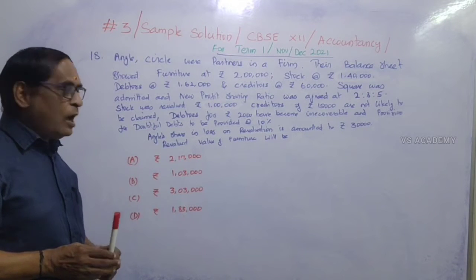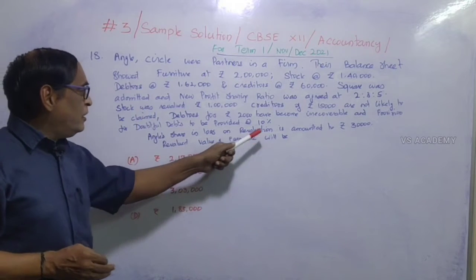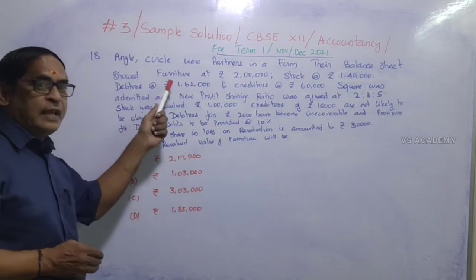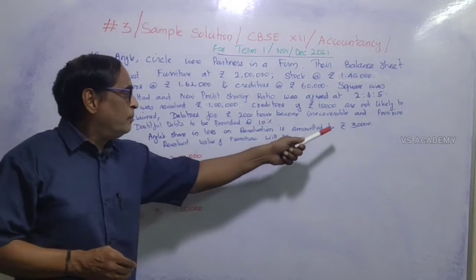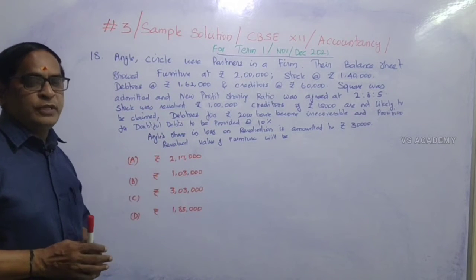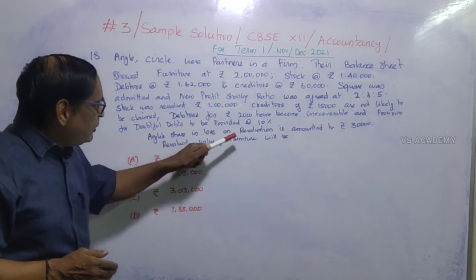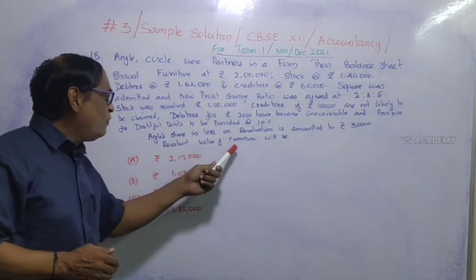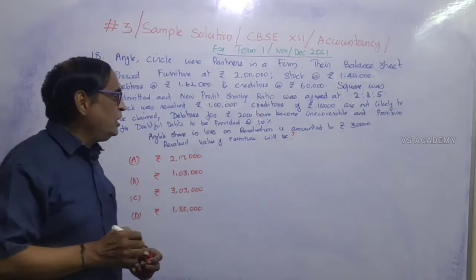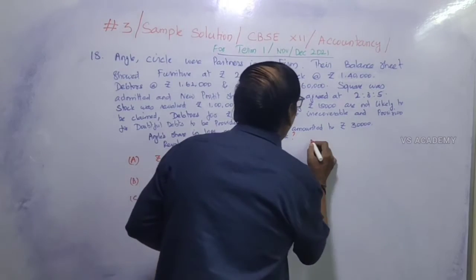That means the loss on revaluation is given, particularly one partner's loss on revaluation. So the other partner's loss on revaluation must be the same, because they were sharing equally. So his share of loss must be the same amount, 30,000 rupees. So we have to prepare the revaluation account. What they ask in the question, given Angle's share in loss on revaluation is 30,000, is what the revalued value of furniture will be. So let us prepare the revaluation account.